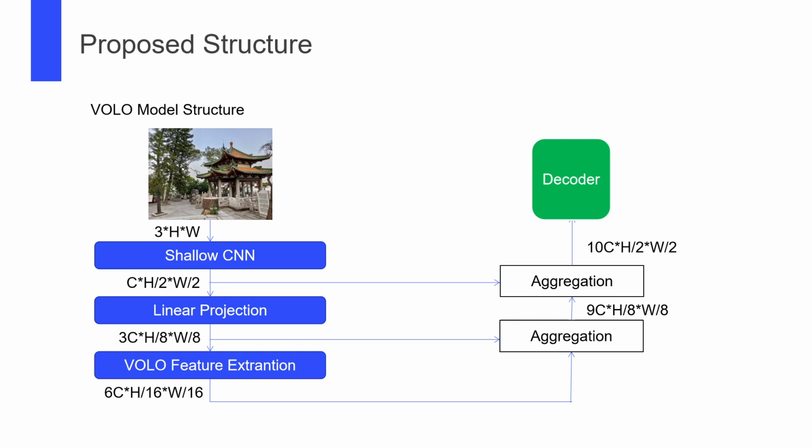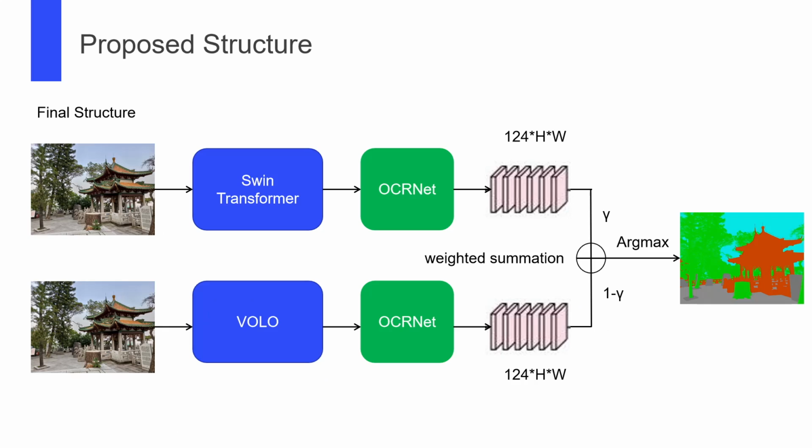To increase the resolution, we use a UNet structure to aggregate the output of the shallow feature, the embedded feature, and the high-level feature. The aggregated feature is also sent into an OCRNet to get the segmentation result. So our final model structure is just like this.